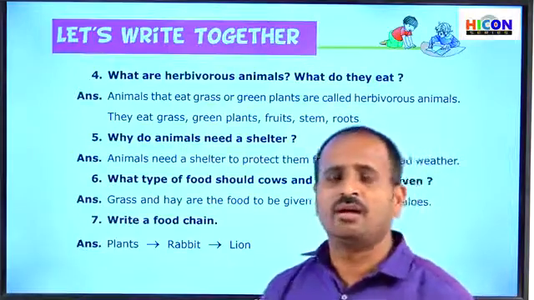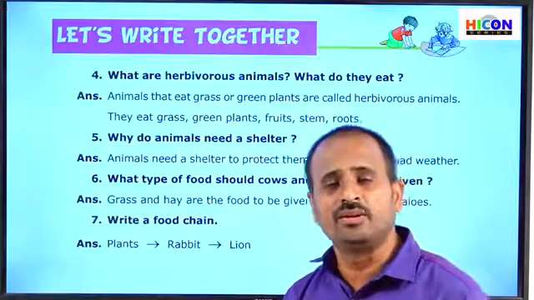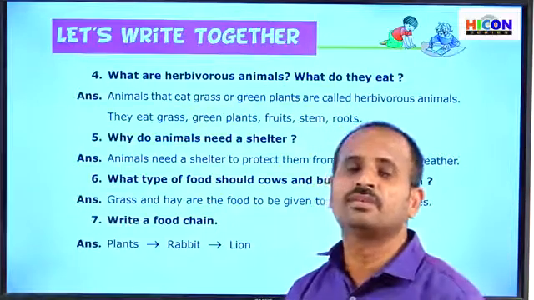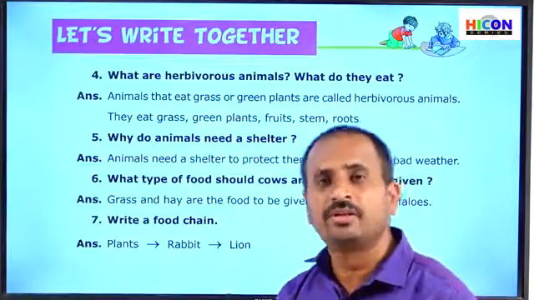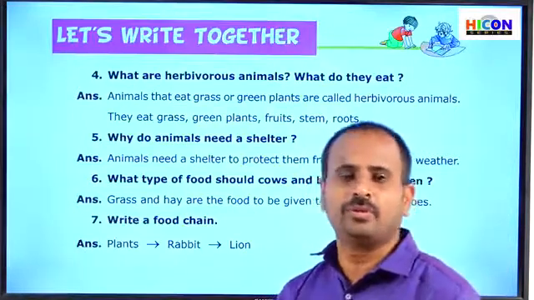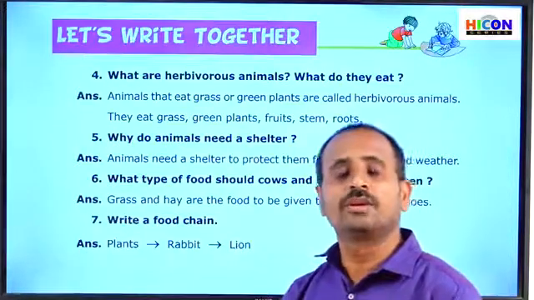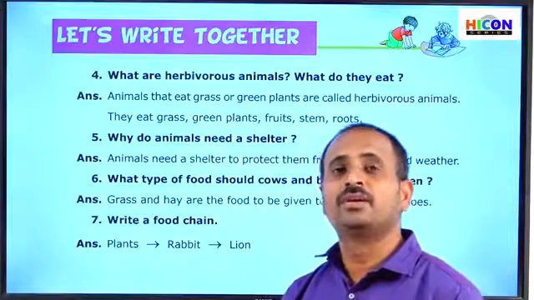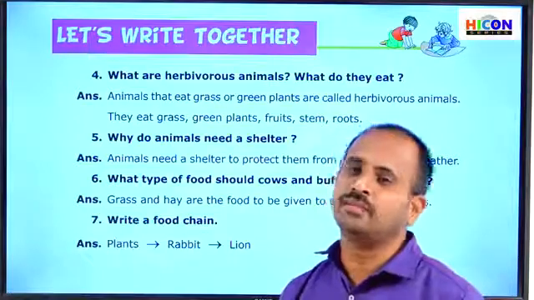So children, all human beings need shelter. Why do all human beings need shelter? Why do human beings build different houses? Because all human beings need houses to protect themselves from bad weather. That means to protect from the sunlight, from the rains, and from different types of dust and different types of germs in the air.